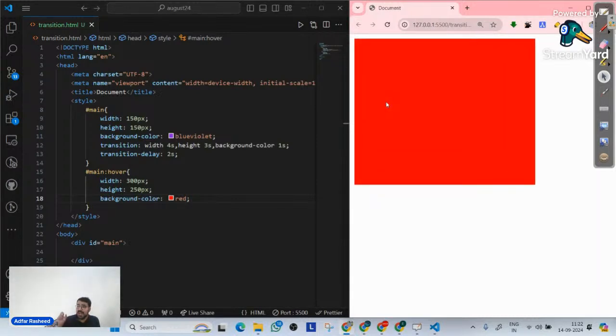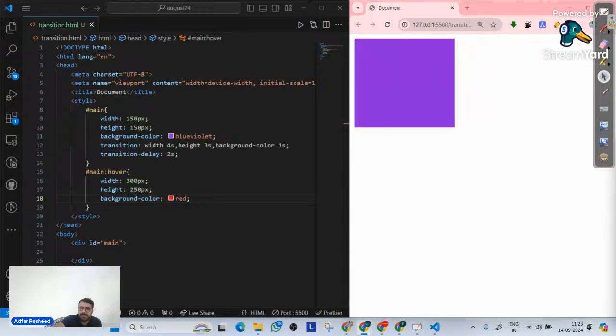So transitions are not just bound to a few properties. Transition is bound to every single property that you can talk about. Just mention the property and tell it, then whenever there's a change inside this property, this is how much time this property should take, and it will take that. That's what we mean by transition over here. I hope this makes sense. Am I clear, guys?